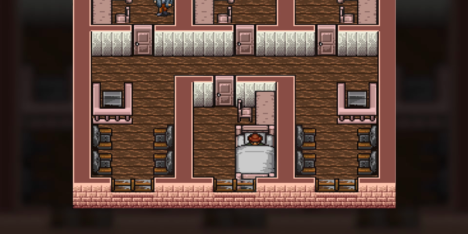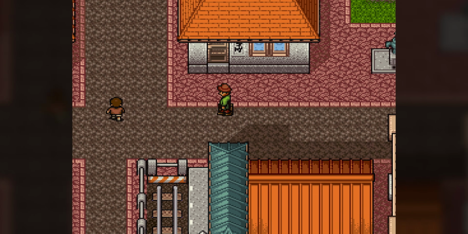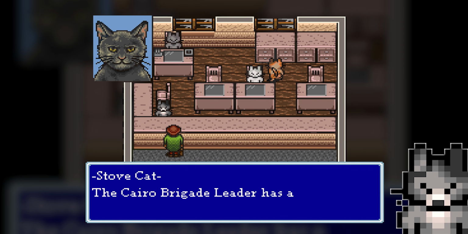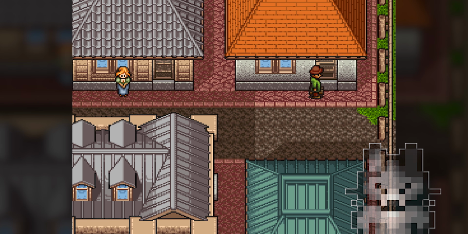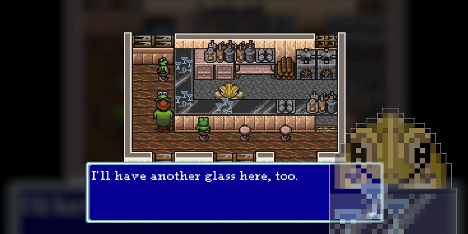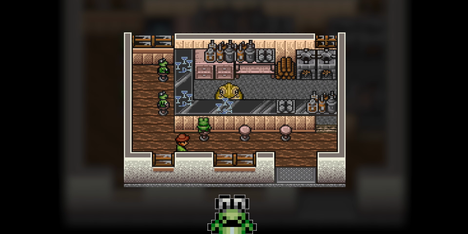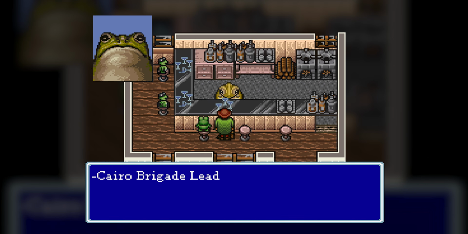After waking up in the hotel, we learn by speaking to the locals that a local bar has reopened. Now we can also speak to the cats at the cat office, where the stove cat warns us to watch out for the owner of the bar, a giant toad who preys on little alcoholic tree frogs, who are allowed to open up a tab at the bar, but whose alcoholism forces them into debt.